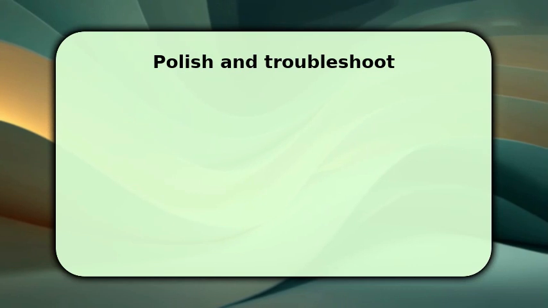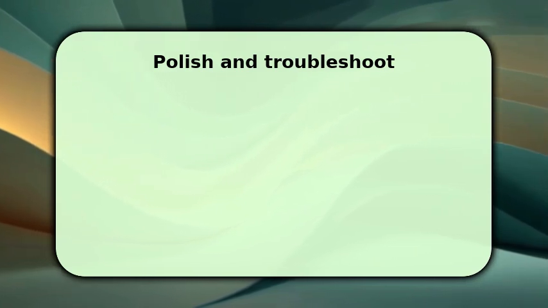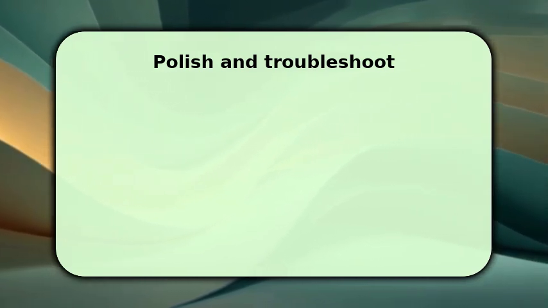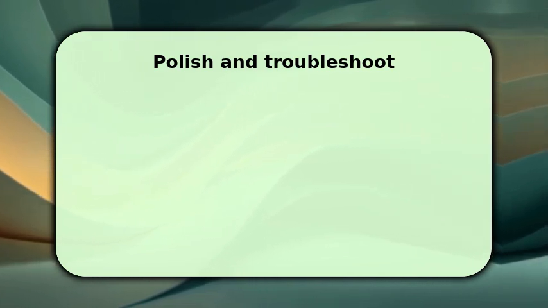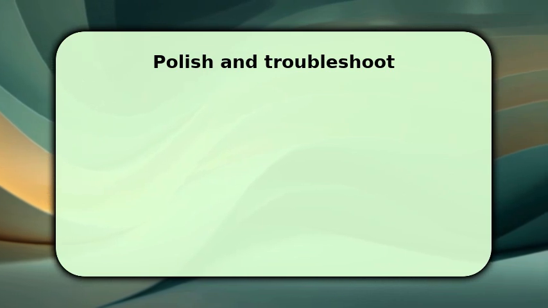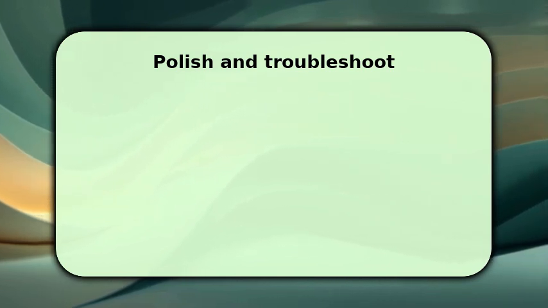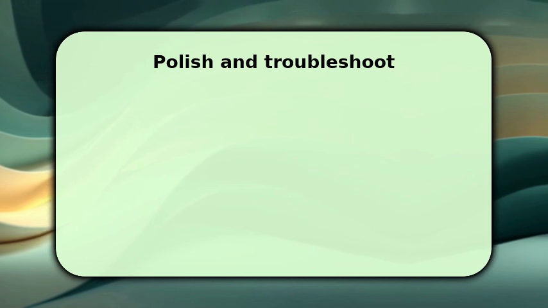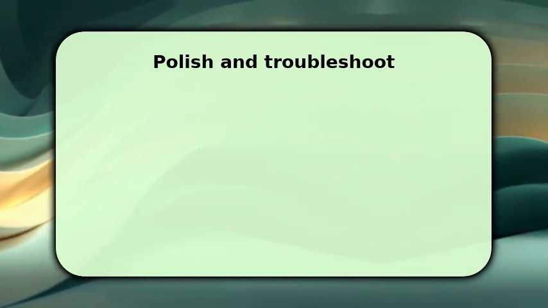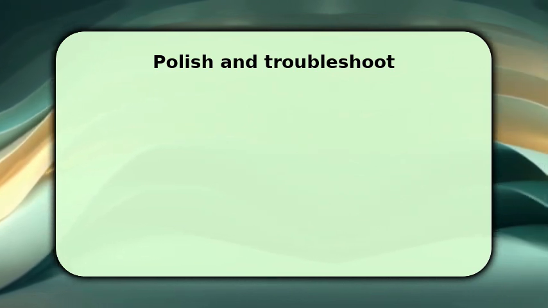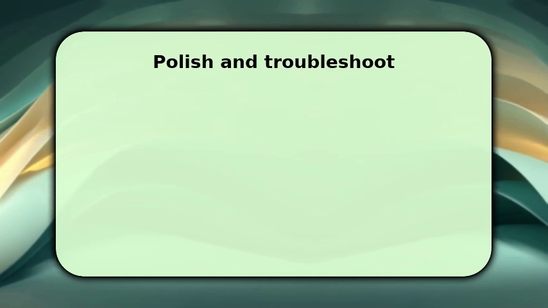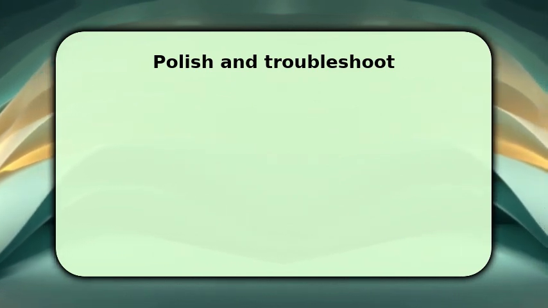Finish by polishing. Read the text aloud to catch rhythm problems and awkward phrasing. You should cut 10-20% of redundant words, tighten transitions, and confirm each sentence advances the point. If something still feels flat, swap a paragraph order or add a short, concrete anecdote. Make sure to get a second pair of eyes or use style-focused tools for clarity. And if you hit persistent problems, troubleshoot by simplifying, not by hiding origins. Clarity beats concealment.